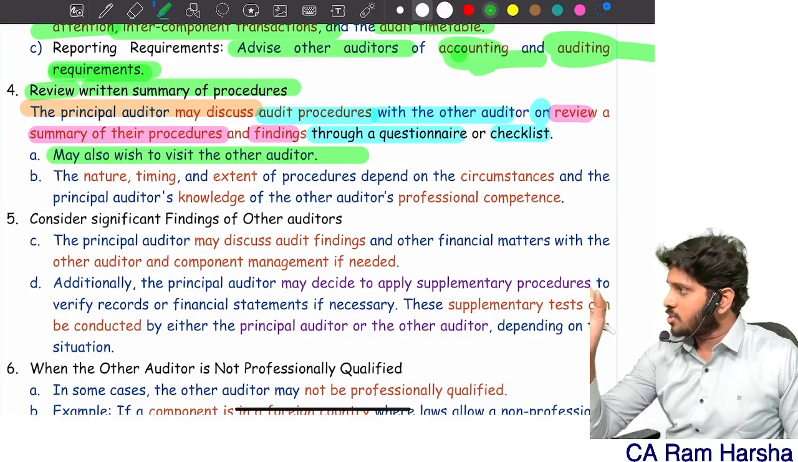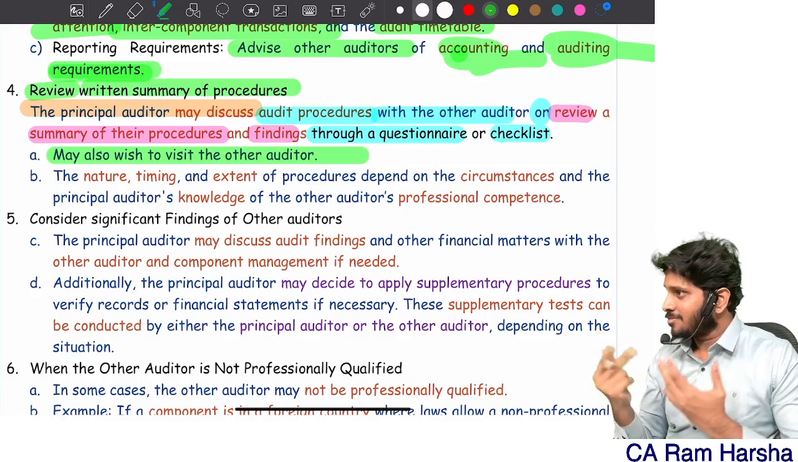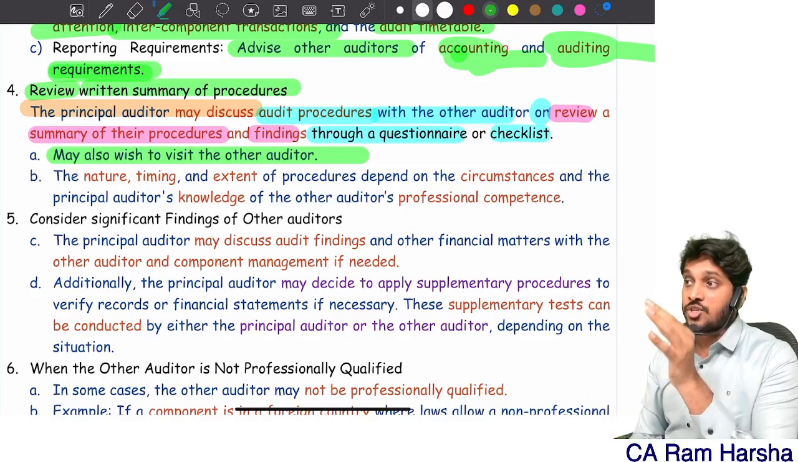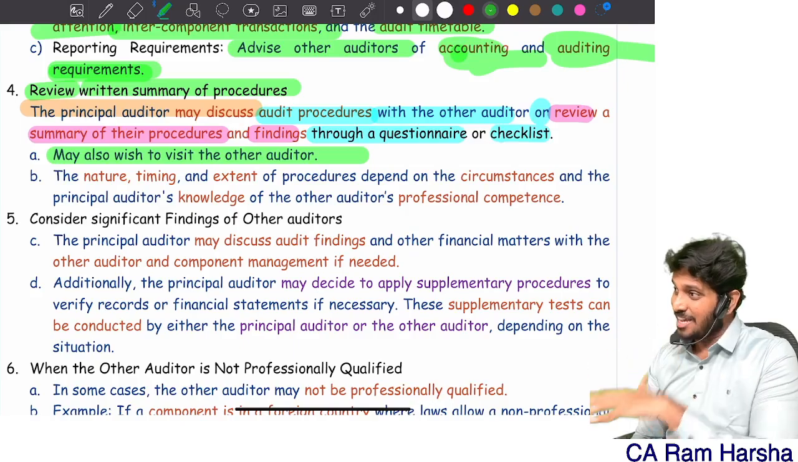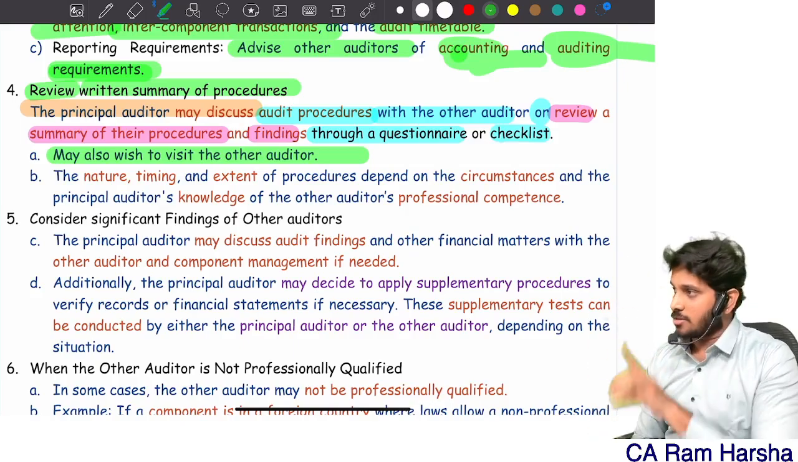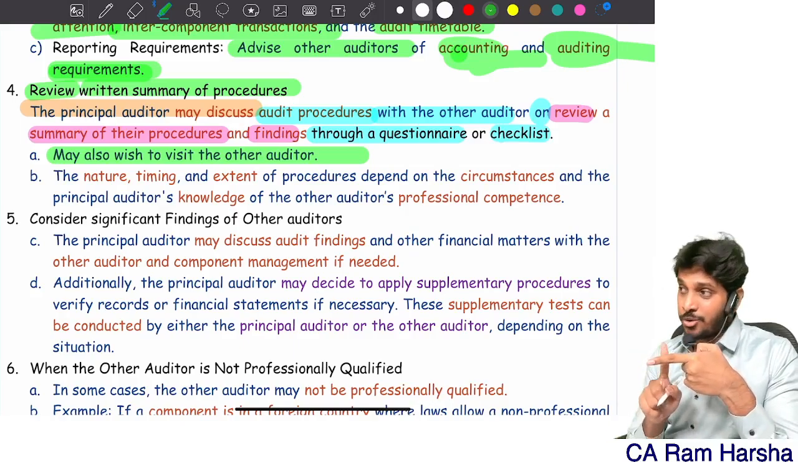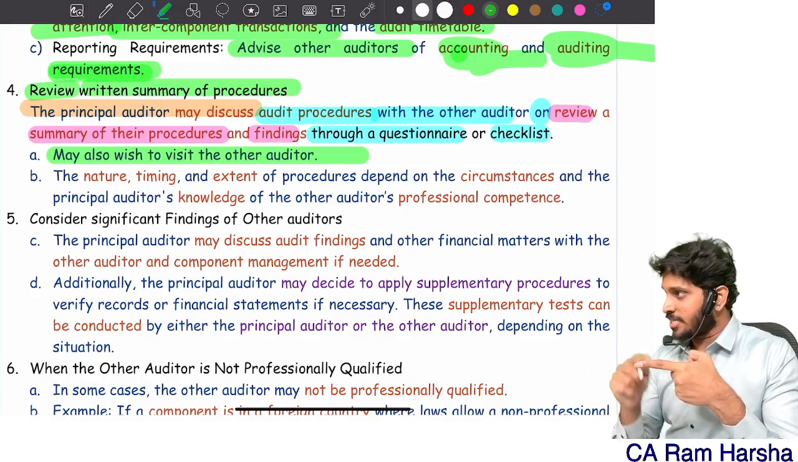No. You are just a principal auditor. I am a branch auditor. Both of us are statutory appointees. Able to understand? A branch auditor, a component auditor, is not bound to disclose working papers to the principal auditor. Point you remember. That's why what the principal auditor can do, you can meet him, you can talk to him, you can send him a questionnaire, you can send him a checklist, all that.